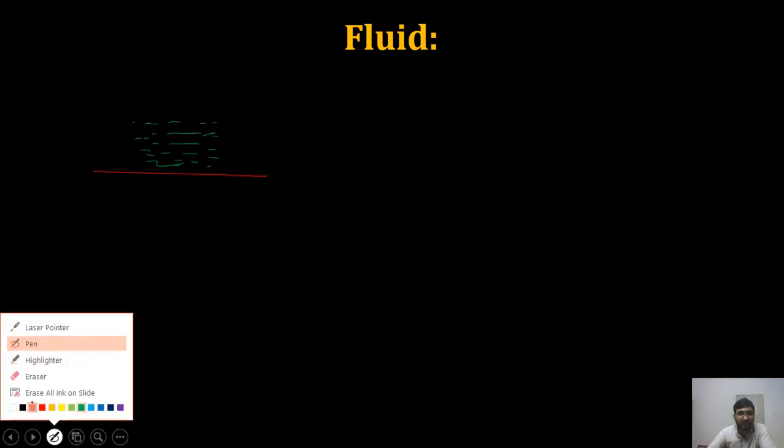So this is the fluid on the flat surface. I am also considering a solid body. Now I am applying a similar shear stress on both the solid and the fluid.